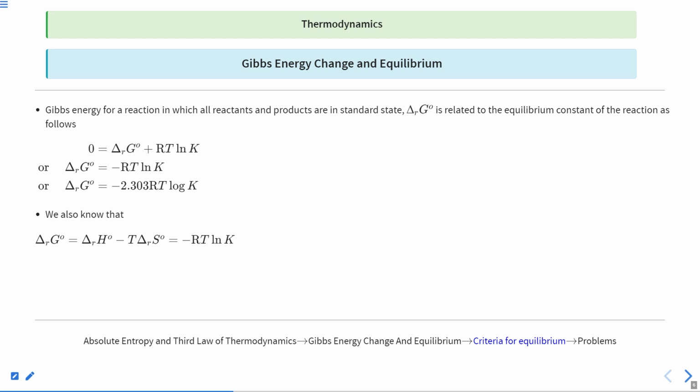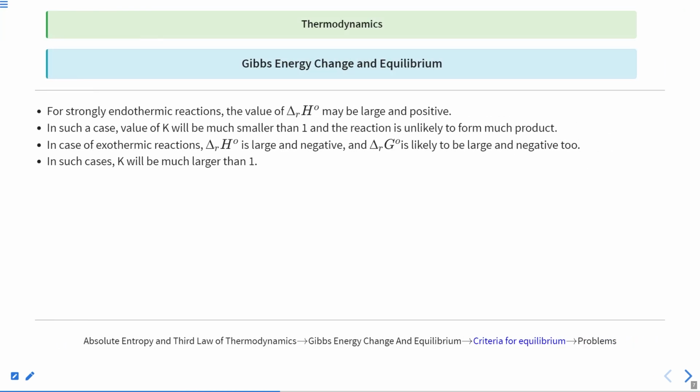Now we also know that delta G equals delta H minus T delta S. So we'll just equate both of these: delta H minus T delta S equals minus RT ln K. We will get this. Further, for a strongly endothermic reaction, the delta H may be large and positive in such a way that the value of K will be smaller than 1 and the reaction is unlikely to form more product. In case of an exothermic reaction, delta H is large and negative and therefore delta G is likely to be largely negative too. In such cases, K will be much larger than 1.